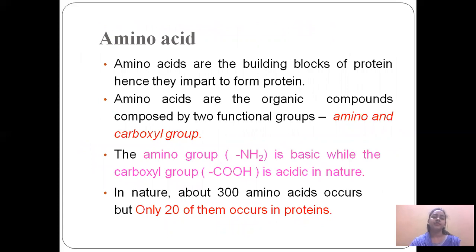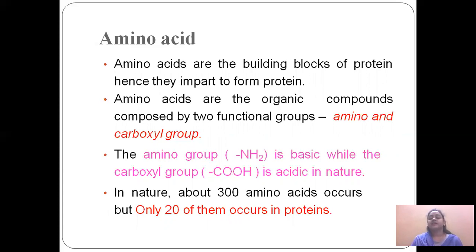Now, what is an amino acid? Amino acids are the building blocks of protein. As I said, proteins are made of amino acids. Amino acid, as the name suggests, is amine and acid. So it is composed of two functional groups. First is the amine or amino group, and second is the carboxyl group. The amino group is basic in nature, and the carboxyl group is acidic in nature.